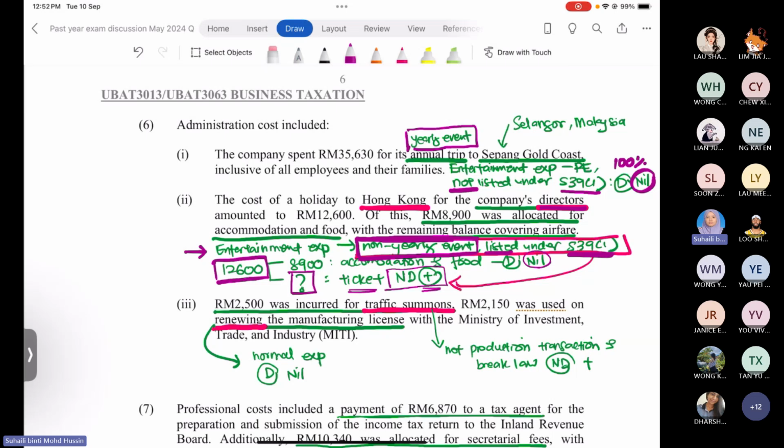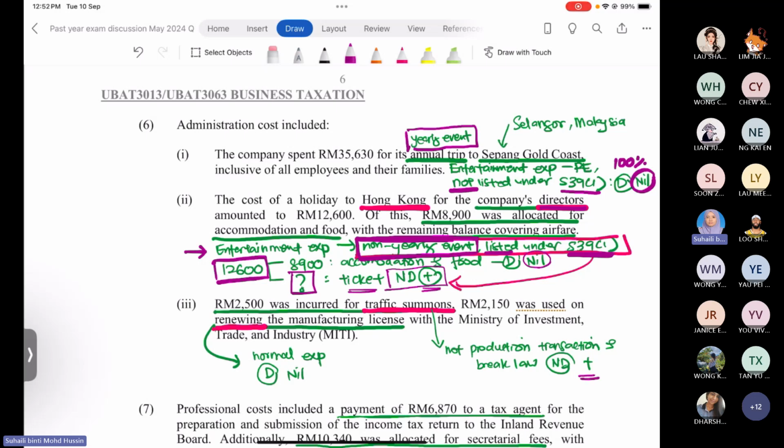Traffic summon means that you made a certain mistake, not following the rules of the police or something. So you are breaking the law. So of course, totally 100% the amount that you paid for the traffic summon, 2,500 ringgit, is not allowed for deduction. You already deducted this amount in SOCI, but this amount is not allowed for deduction in the taxation. So add back that 2,500 ringgit.